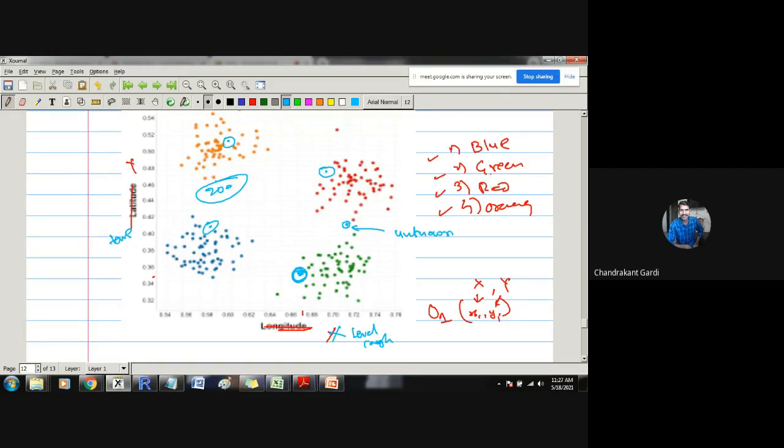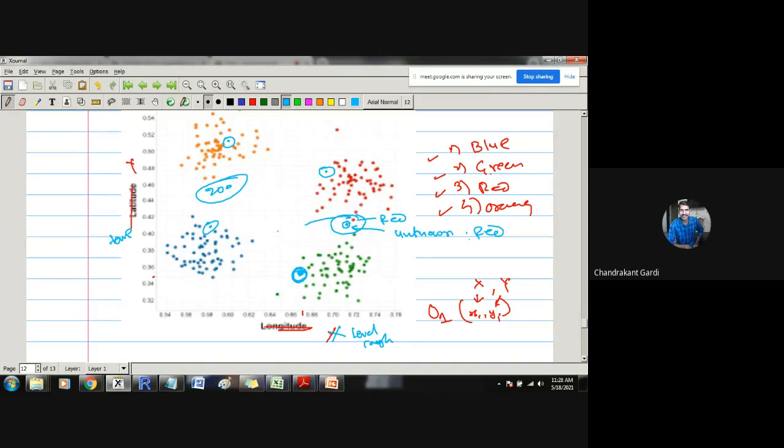Then we will find out who is the closest to this particular observation. This is the closest observation, and this closest observation is red, and therefore we will declare this observation to be red, because this observation looks like this particular observation.